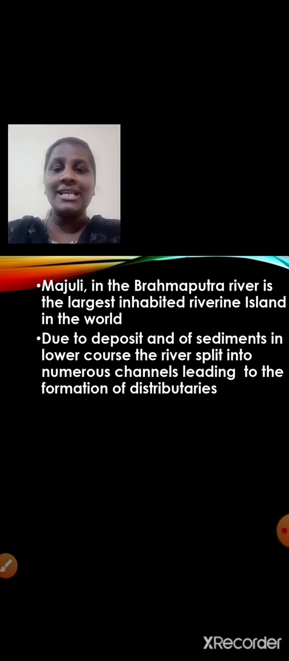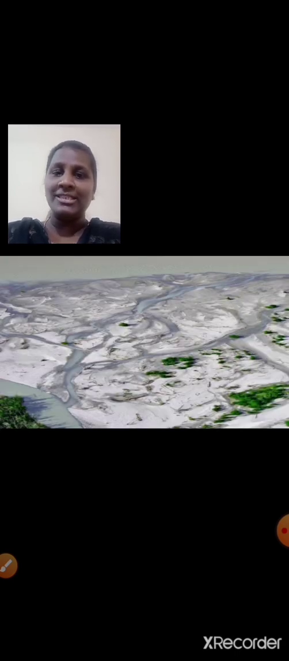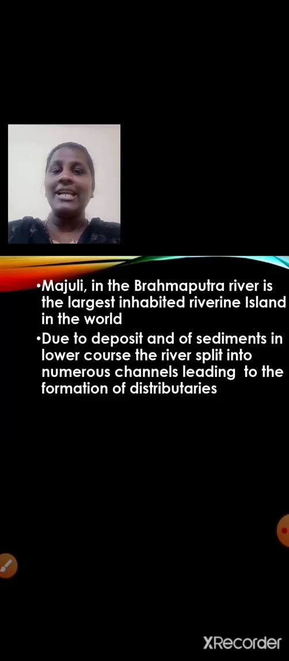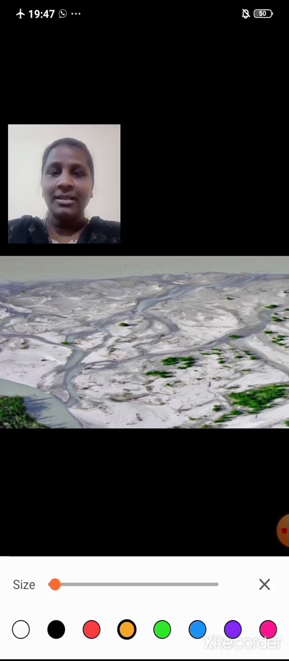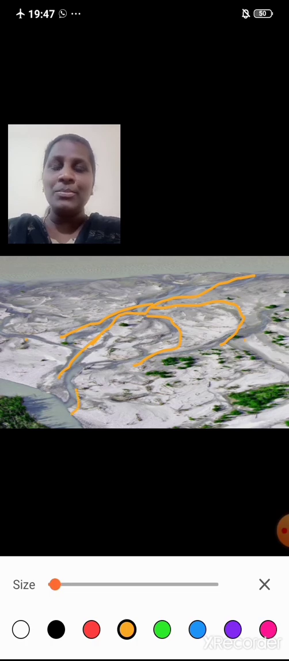Now you need to understand what you mean by distributaries. So what is distributary? Let us see. Look at this image, students. Due to deposit of sediments in the lower course, the river split into numerous channels. Now have a look over here. Now this is the main river, for example. Okay, due to the deposits of the sediments, what happens? It is distributed, isn't it? And these are called the distributaries.